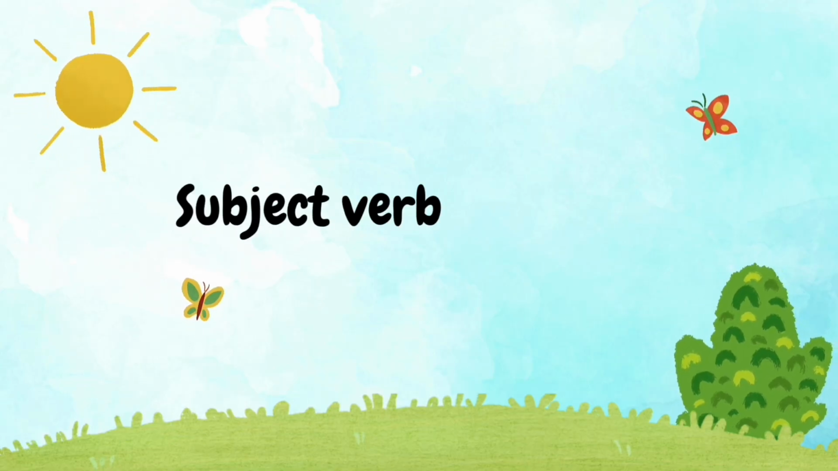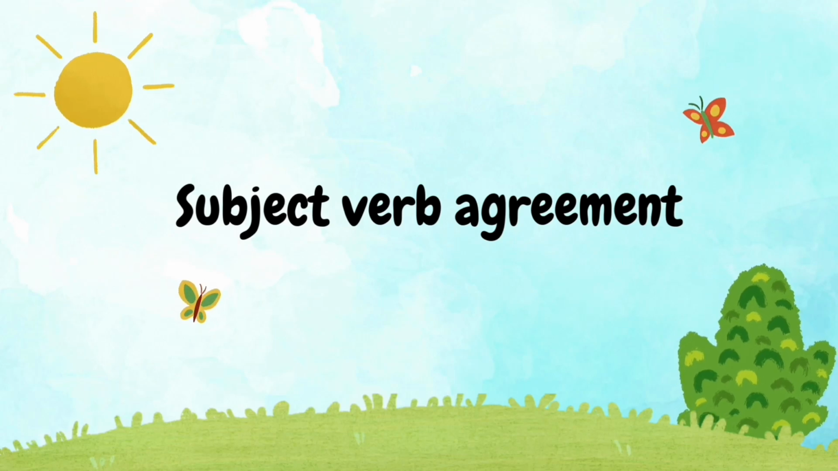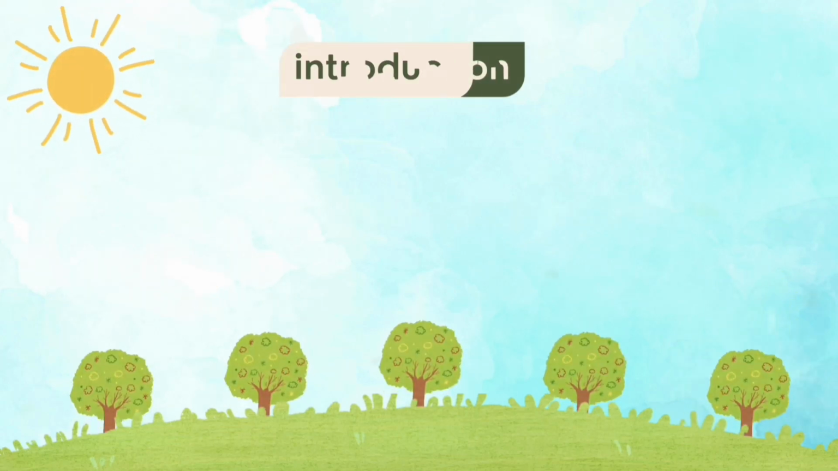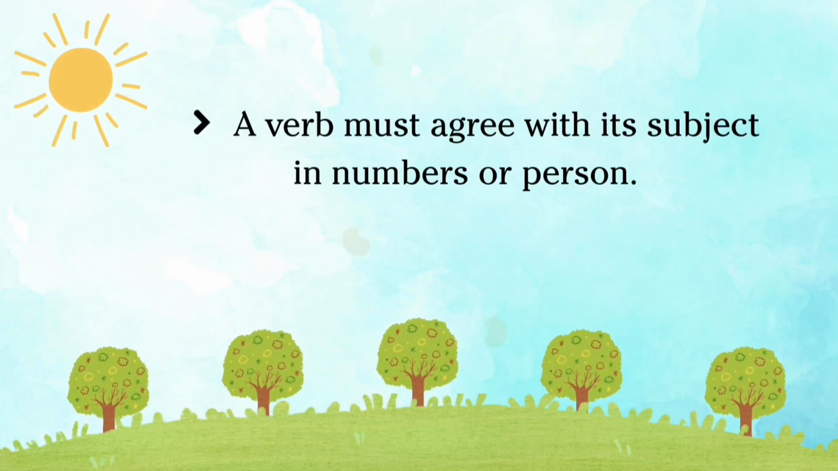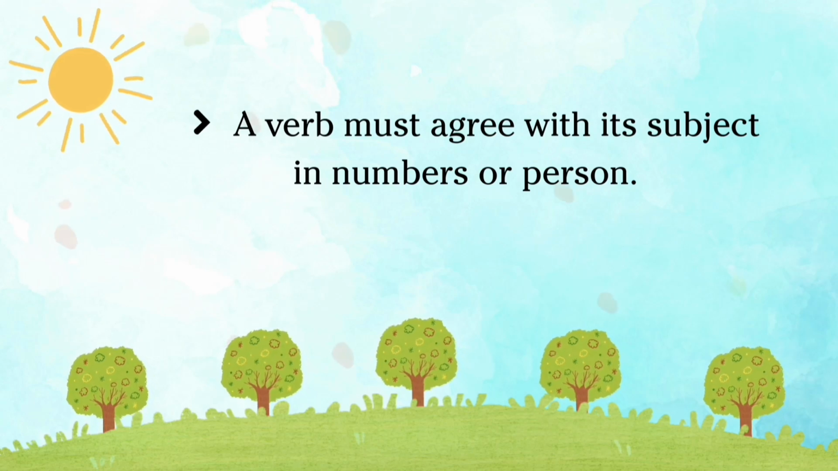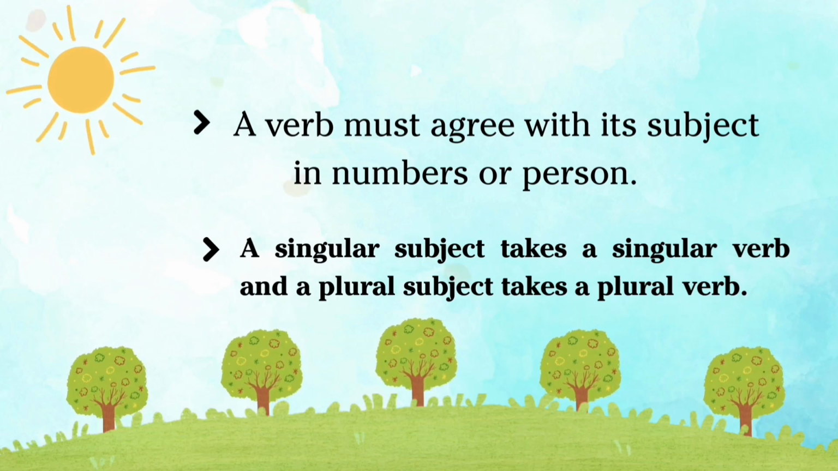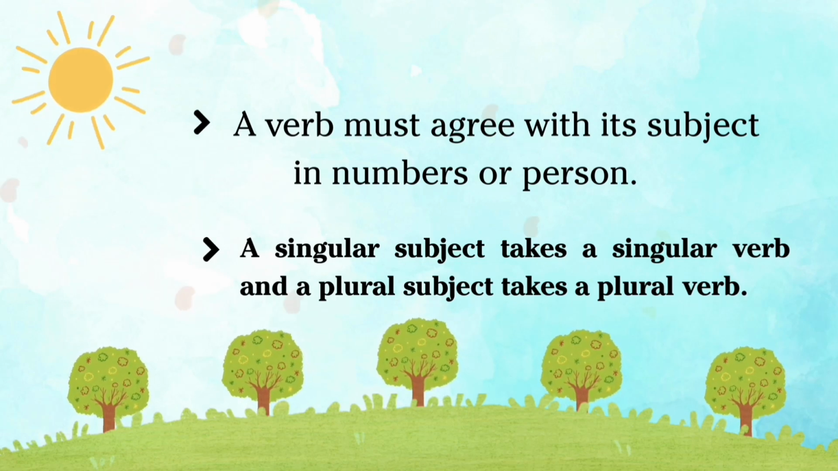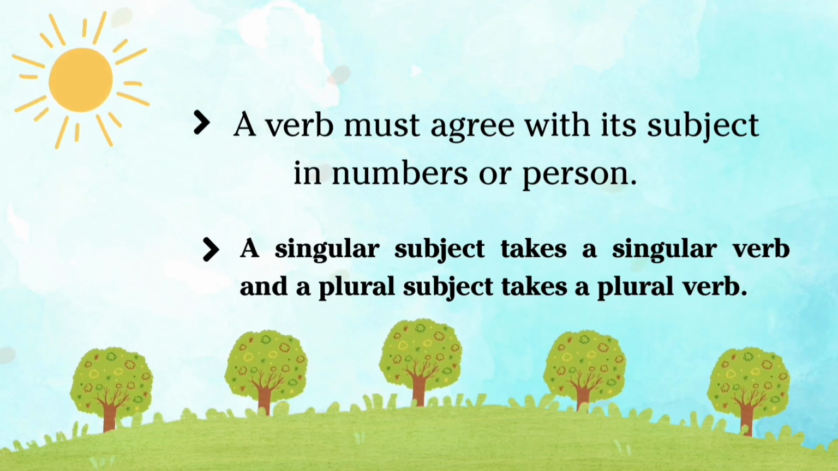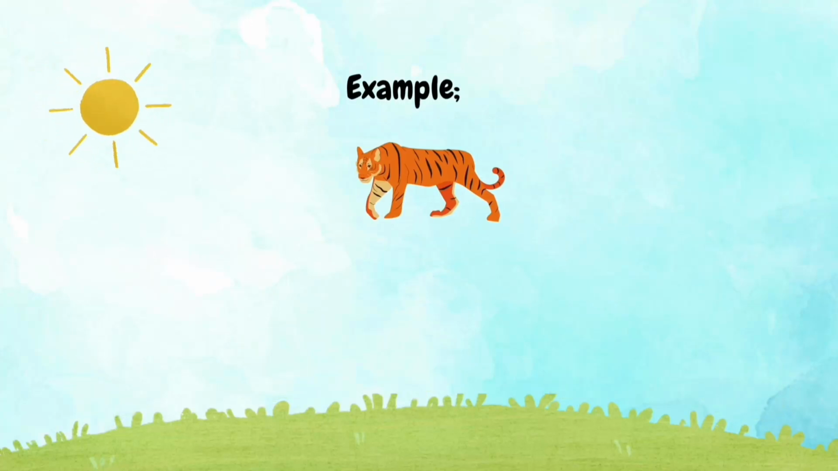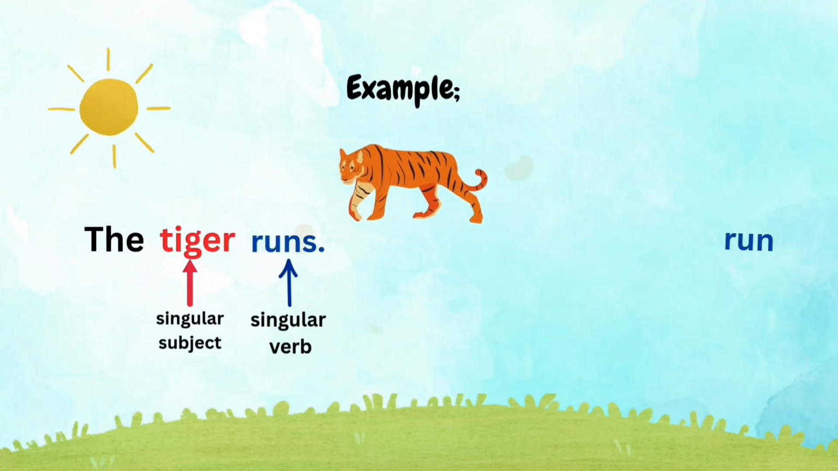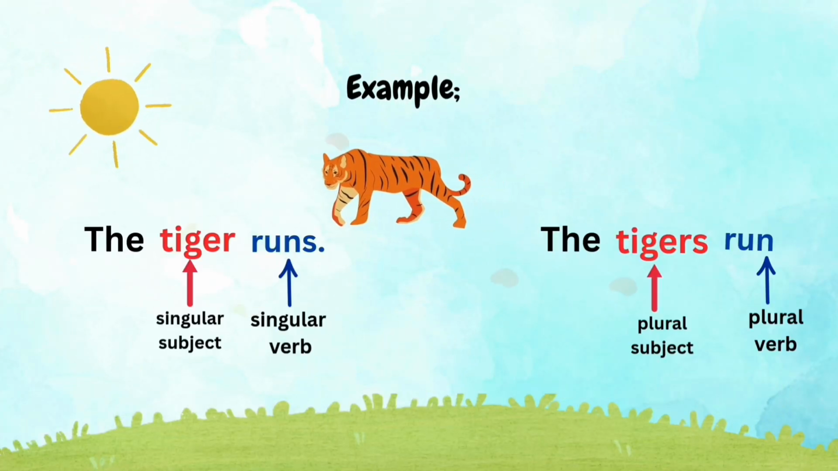Subject-verb agreement. A verb must agree with its subject in number or person. A singular subject takes a singular verb and a plural subject takes a plural verb. For example, the tiger runs. The tigers run.